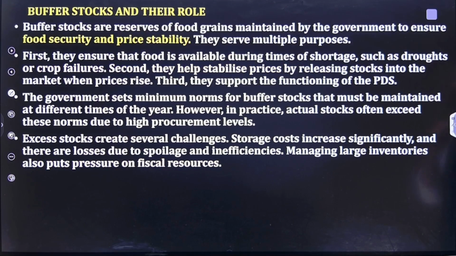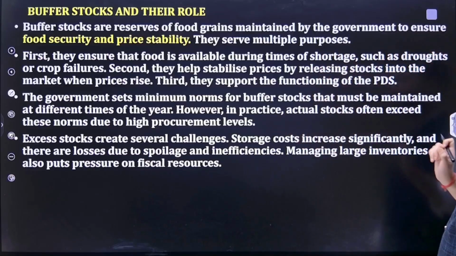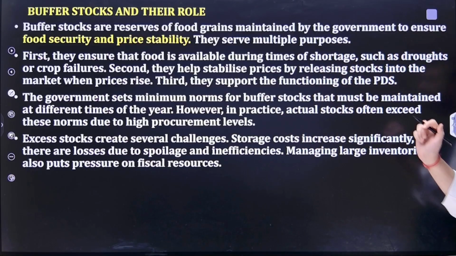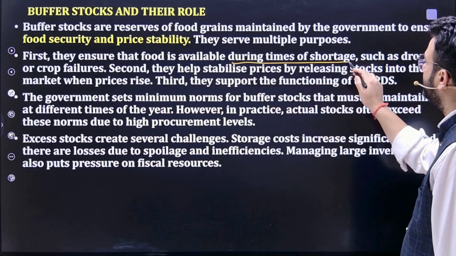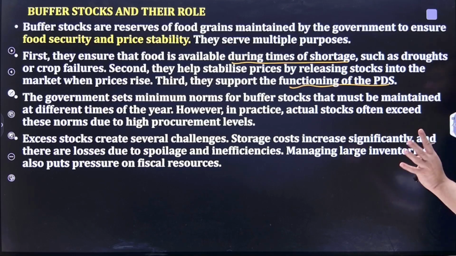Buffer stocks are the reserves of food grain maintained by government to ensure food security and price stability. They ensure that food is available during times of shortage, such as drought or crop failure. They help to stabilize the price and they support the functioning of PDS as well. So government sets a minimum norm of buffer stock that must be maintained at different times of the year so that there should not be any kind of shortage.